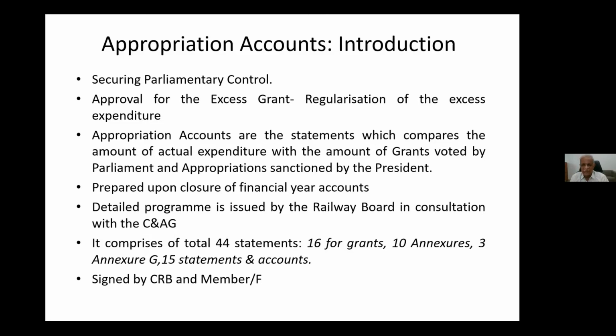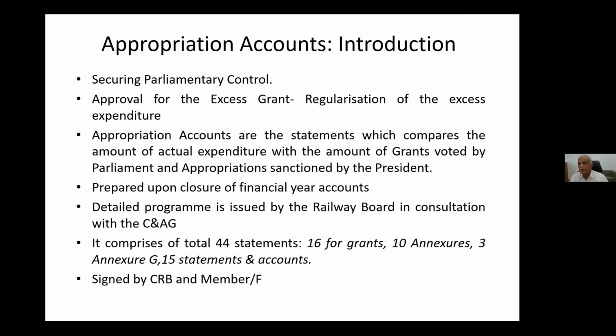CRB will sign at the level of principal secretary to Government of India, ex officio principal secretary to Government of India. और मेंबर फाइनेंस सेक्रेटरी टू गवर्नमेंट ऑफ इंडिया के स्तर पर दस्तखत करेगा। ये दस्तखत करने के बाद वो DAI को जाएगा, DAI सर्टिफाई करेगा।